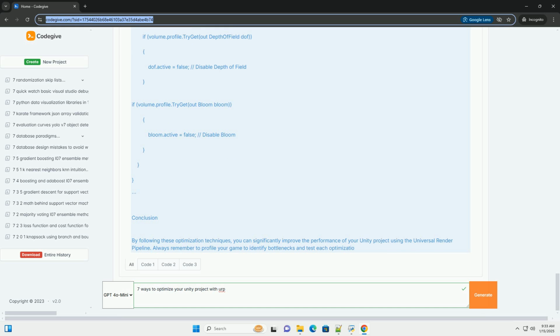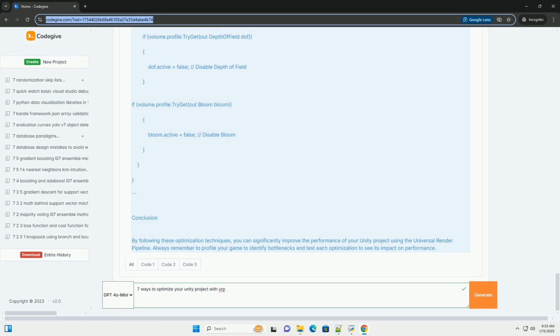2. Reduce draw calls. Minimizing the number of draw calls is crucial for performance. You can combine meshes and materials to reduce draw calls. Code example. Using the static batching utility.